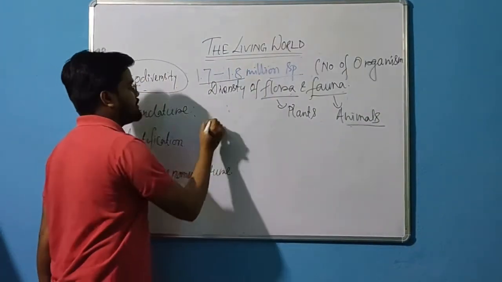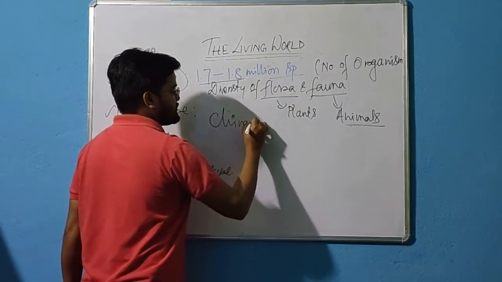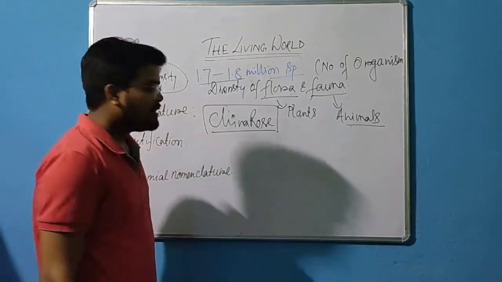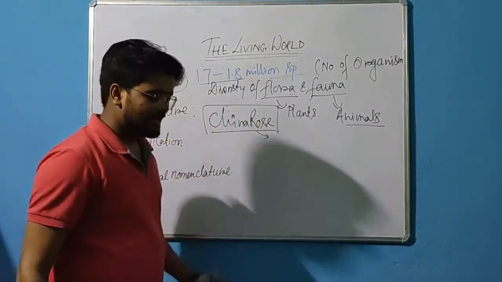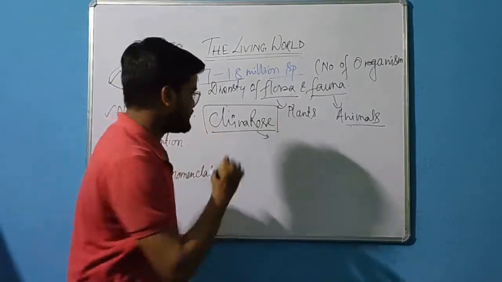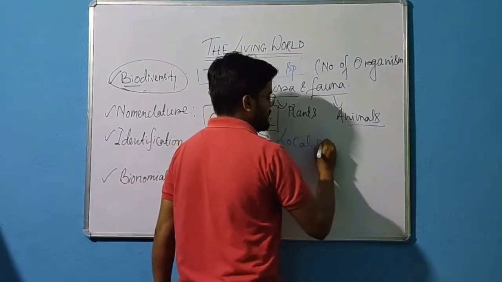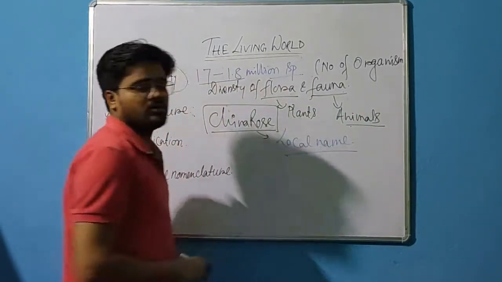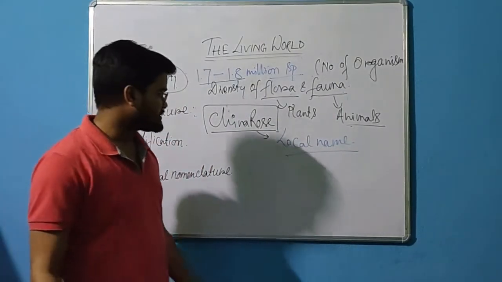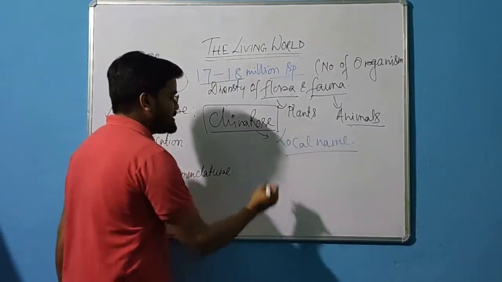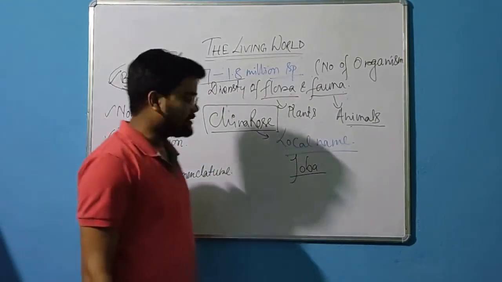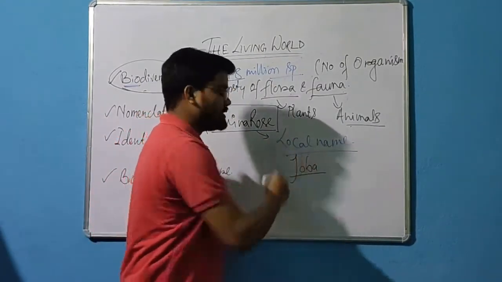Common examples I am taking. Suppose over here, as you know about the China rose, okay? China rose is definitely an English terminology, but it has some vernacular or local name also, correct? This is very important, a local name. This China rose, its name might be different in different geographical regions. Suppose in my area, in Kolkata or West Bengal, it's known as Java.